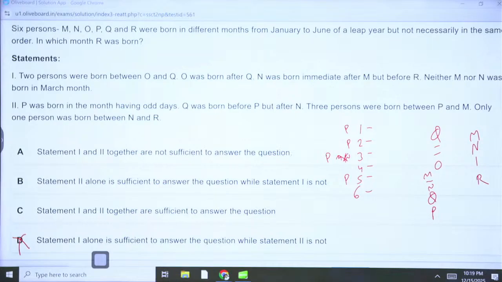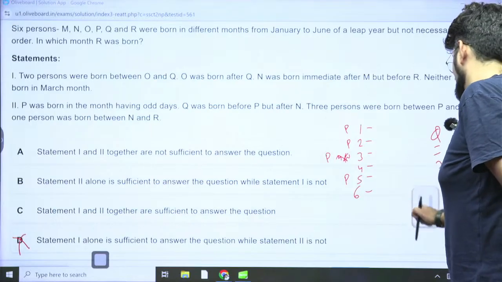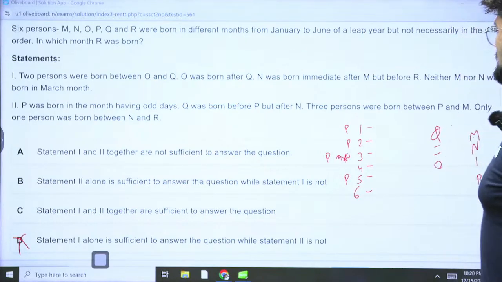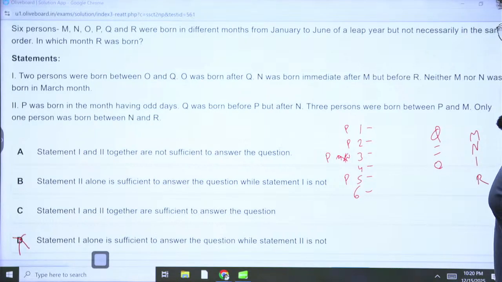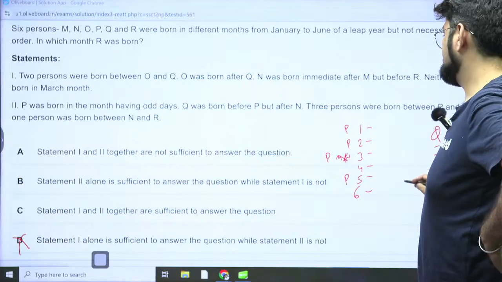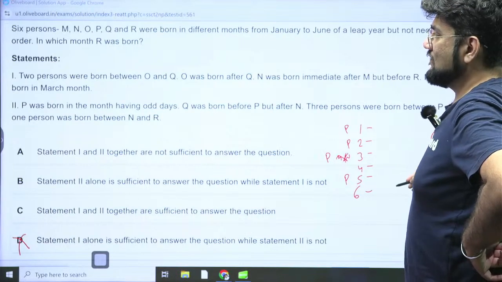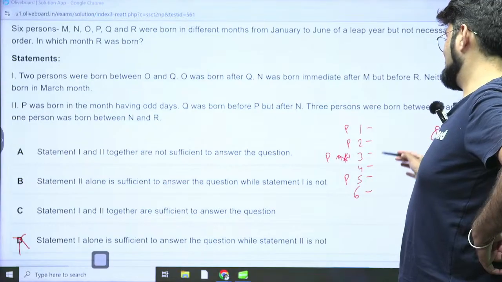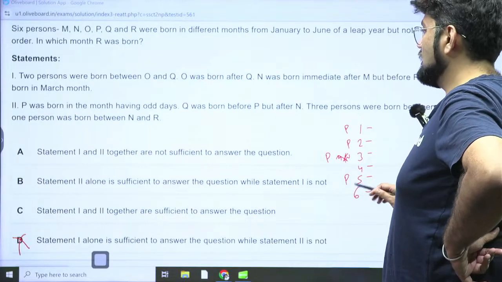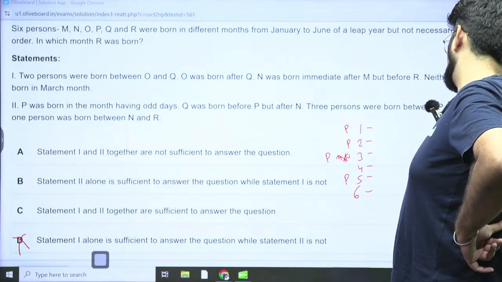Only one person was born between N and R. Something wrong here, no? 3 persons born between P and M. Okay, wait. You have 6 people. P was born having odd days. Okay. Q was born before P but after N.